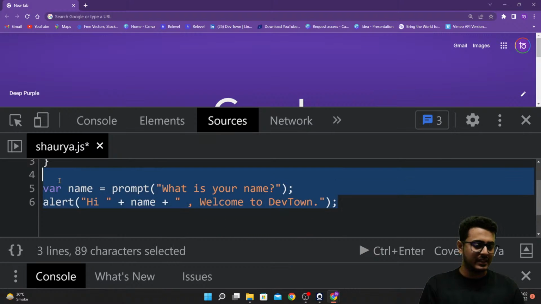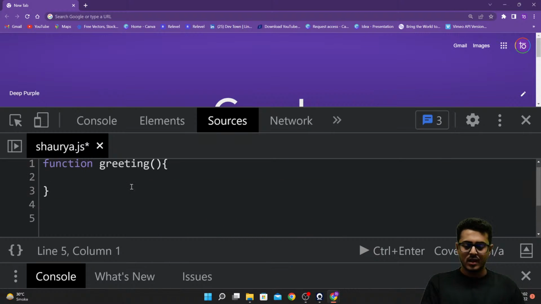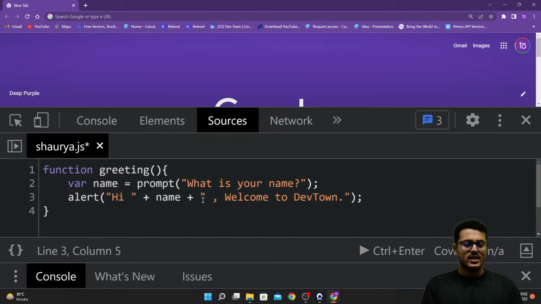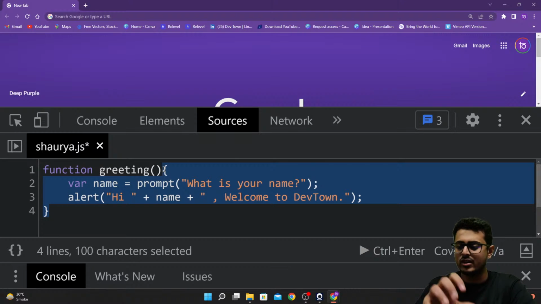So we'll cut these 2 lines of code. We will come back and paste these 2 lines of code right over here. As you're able to see, this is how you have been able to create your very first function. So as you're able to see right over here, function greeting, parenthesis, and empty parenthesis. We will understand what is the use of these empty parentheses later on. Right now, I want you guys to understand this. Then inside of curly braces, whatever code you want this particular function to contain, you will be putting it right over here.